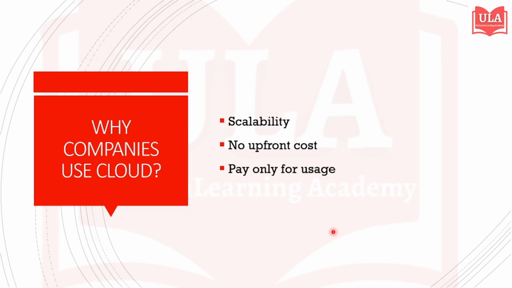Moving on, why do companies use cloud? Companies prefer cloud because of three big advantages. First is scalability. If your app has 10 users today and suddenly 10 lakh users tomorrow, the cloud automatically increases the server capacity. And when the load decreases, it scales down.